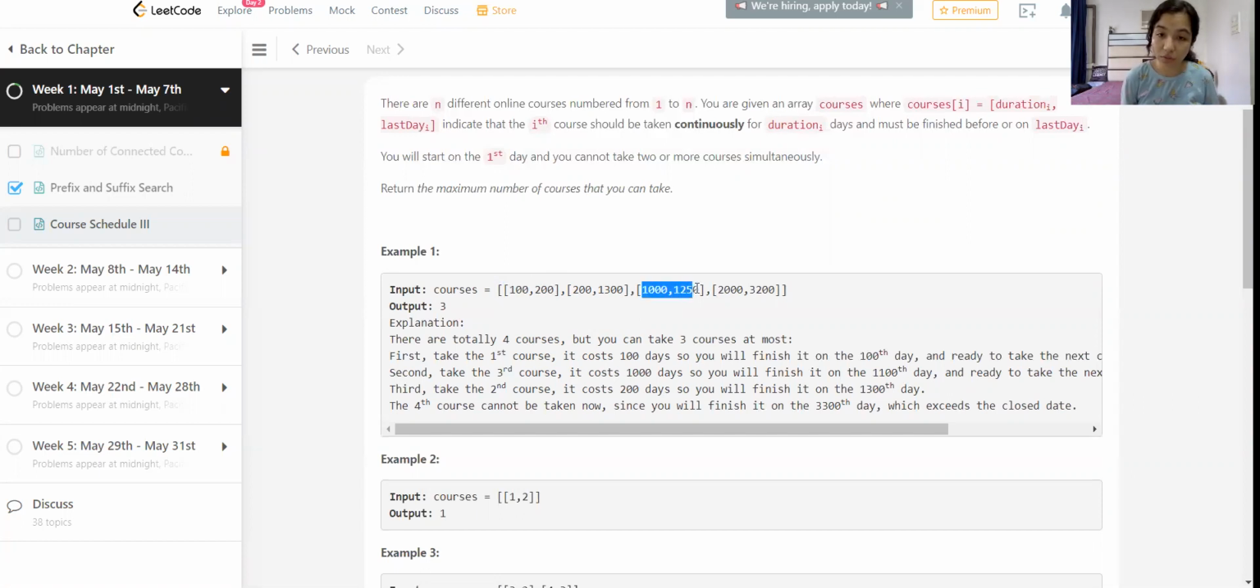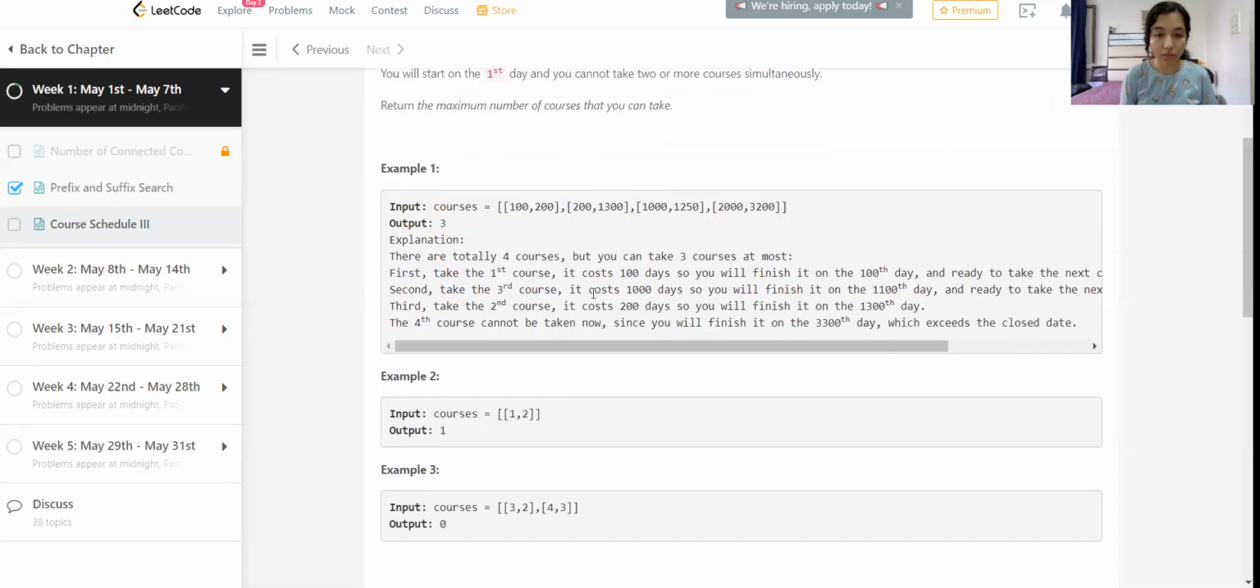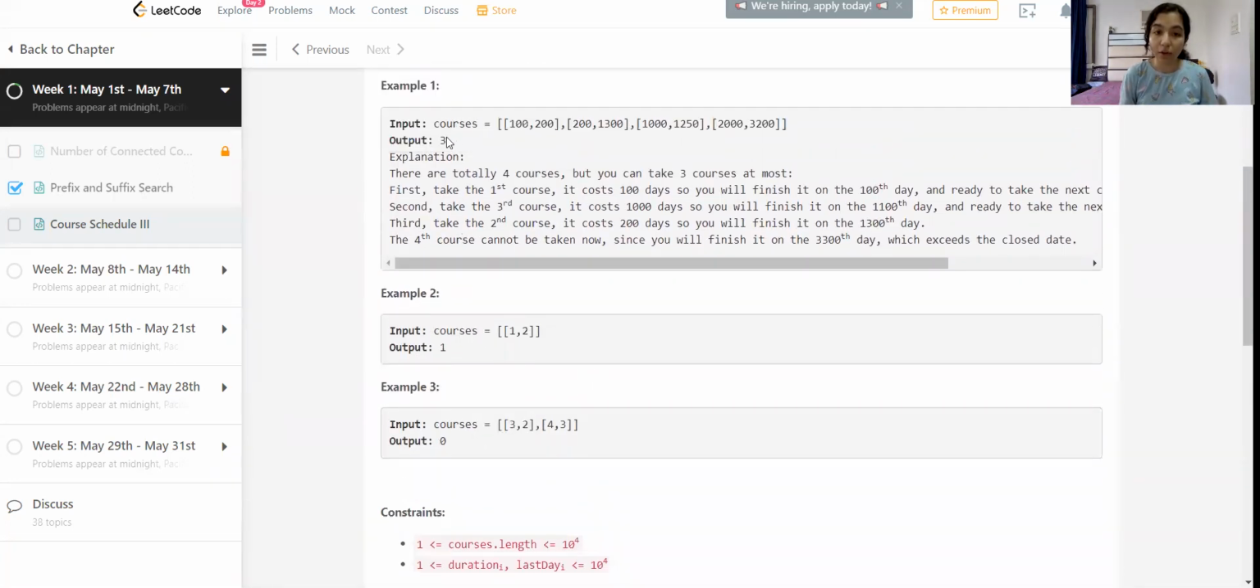Next, we can take this course, as we can start on the 101st day, and if we add this to it, then we are ready to take the next course on the 1101st day. That is the right thing to do, because if we take the other course next on the 101st day, then we won't have enough duration to cover these two. As we need to return the maximum number of courses, we take up this course first and then this course. And so the output is 3.